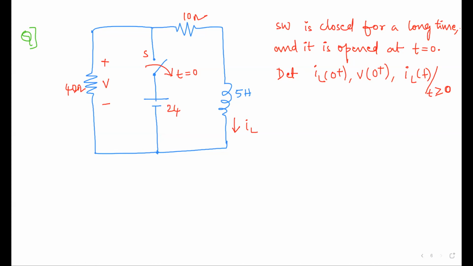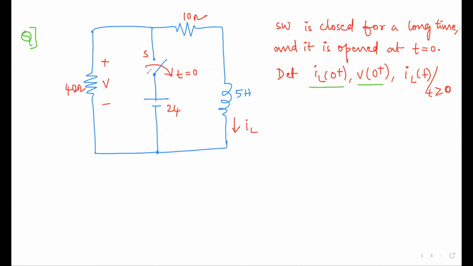What is the behavior of inductor and resistors, voltages and currents is what we have to find. Now, what is the question? Look at that. There you are seeing determine. What you have to find is determine IL of t, V of t. Here the V is actually across the 40 ohm resistor.